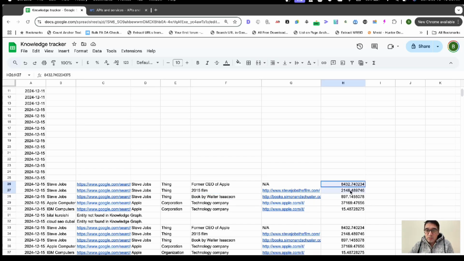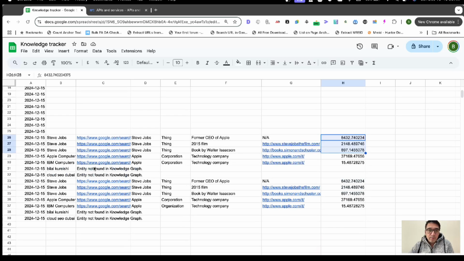Here you can see confidence scores are very high because they are in Google's Knowledge Graph. Apple Computer, IBM: you can see he's associated with IBM. These are associated entities, which you want to reference when you're doing schema markup and writing content. Even if you're not an established entity, you can piggyback off these entities, and I will show this in a later video. You can also see the confidence score is low for IBM Computers, significantly lower compared to Steve Jobs and Apple Computer.